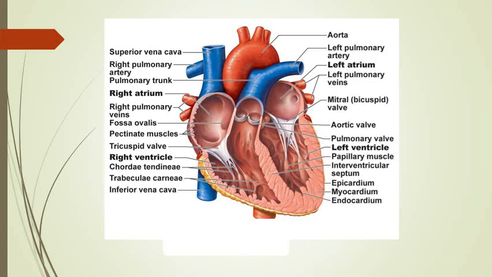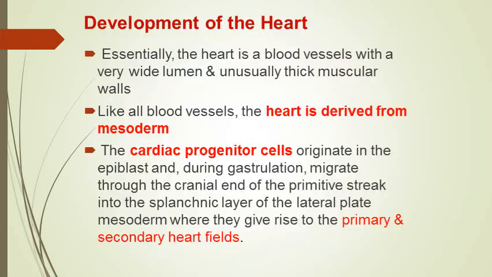This all you have studied, but this is just for repetition and recapitulation of previous knowledge, because we are going to discuss the development of heart now, and you must have a knowledge of gross anatomy of heart to understand the development of heart.